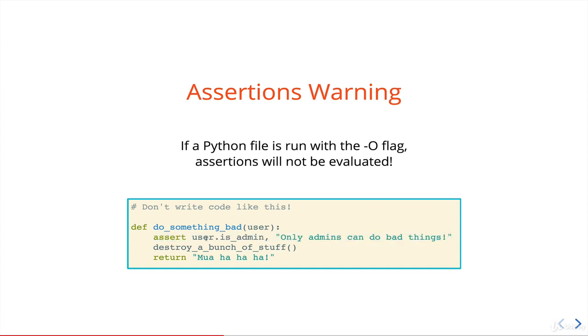But I have an assert in here, so I should be good to go, right? I'm checking, is the user that's being passed in, is the isAdmin attribute true? And if it is, then we're good. If it's not, then we should raise that assertion error, right? Well, if you ran your code with capital O or somebody else did, that would not run at all. It just ignores this line. So anybody could destroy a bunch of stuff.